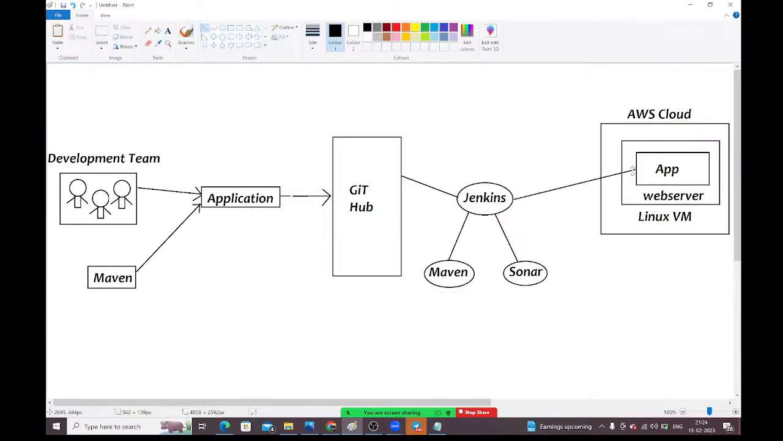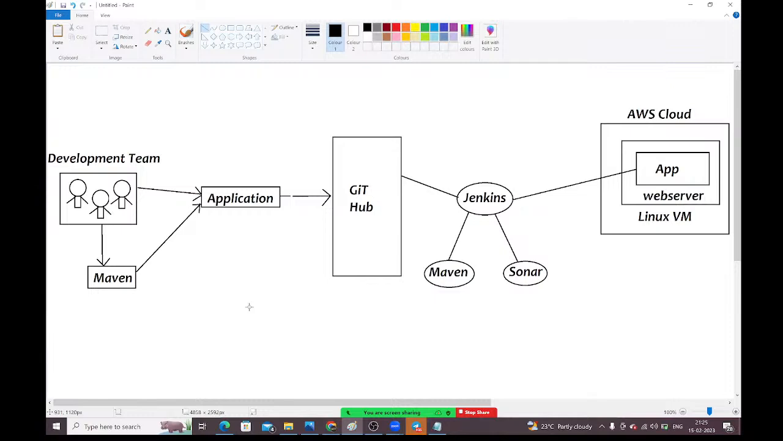So this is the process, guys. This is the end-to-end process, guys. See, guys, first, developers will use Maven to create the applications. To create the application, they are using Maven. By using Maven only, they will create the application, guys.